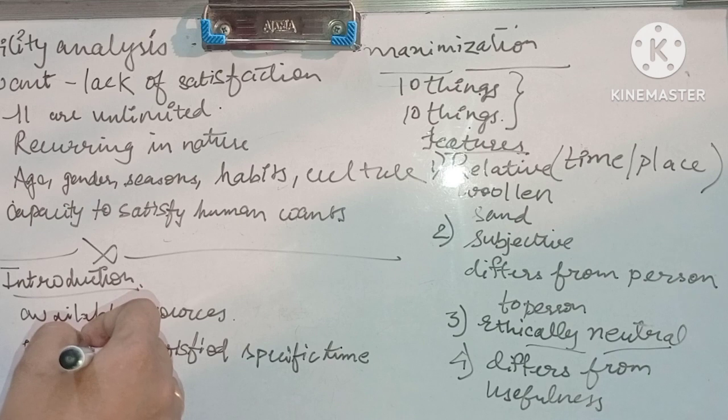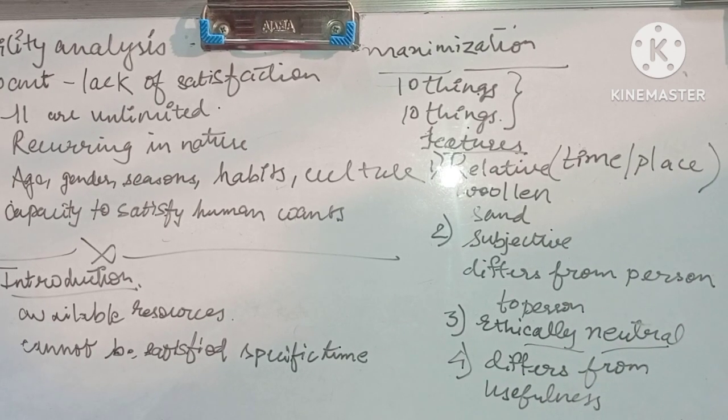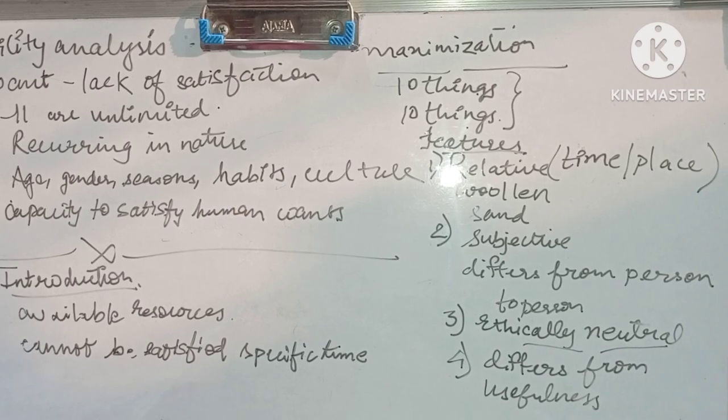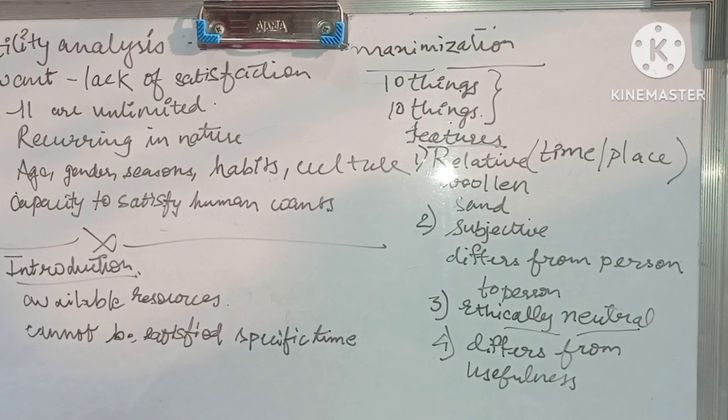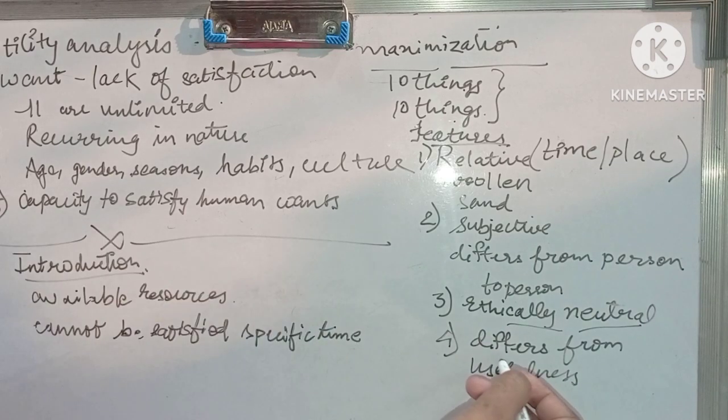Utility is the capacity of a commodity to satisfy human wants, whereas usefulness indicates the value of use in the commodity. Example, milk has both utility as well as usefulness, while liquor has utility only but has no usefulness. Milk is utilized and it's useful for human health, but liquor is utilized but it's not at all useful. So it differs from usefulness.